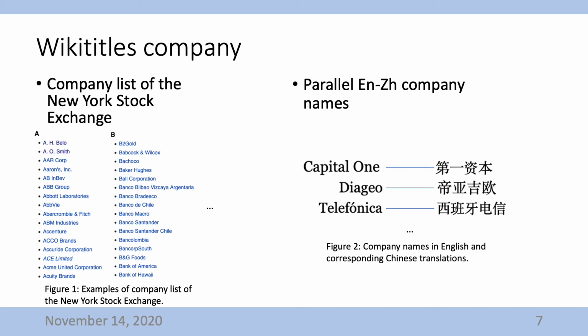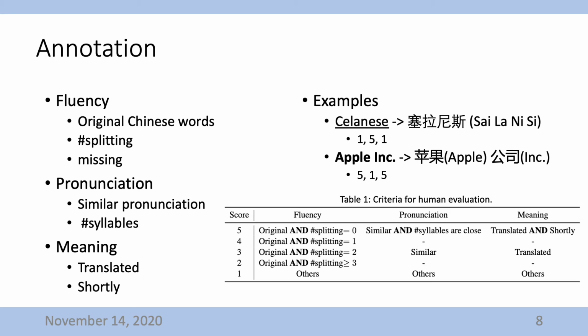Because we focus on NE translation into Chinese, companies from Greater China are ignored. In all, 338 English-Chinese NE pairs were evaluated by two annotators in terms of the three criteria mentioned above.